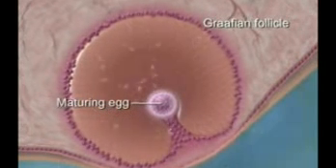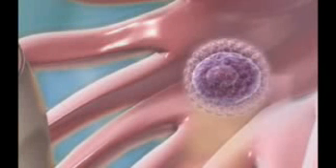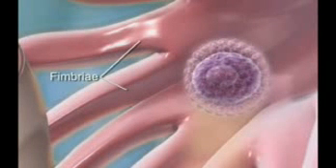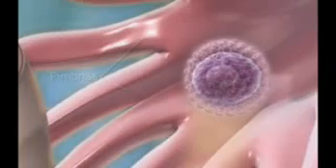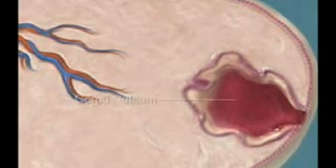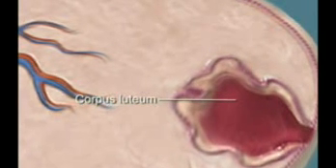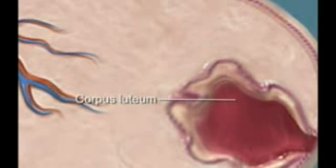On the 13th or 14th day of the menstrual cycle, the Graafian follicle ruptures and releases the mature egg from the ovary. Because the fallopian tube is not attached to the ovary, the finger-like fimbriae must catch the egg and guide it into the fallopian tube. After the release of the egg, the Graafian follicle changes and becomes the corpus luteum, which secretes the hormone progesterone in preparation of the lining of the uterus to support a pregnancy.